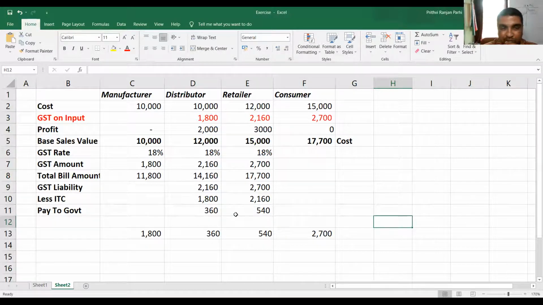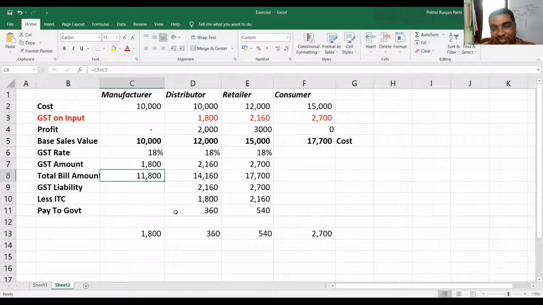So that 1,800, he has paid to whom, sir? When he purchased the goods from the manufacturer, he paid 1,800. Sir, then in total he has paid to the manufacturer 11,800. In this manufacturer's total bill, you see, 11,800 is his bill amount. But this bill amount consists of two parts. Basic cost is 10,000 rupees, GST is 1,800 rupees. So the manufacturer's bill is 11,800. Please have a look.